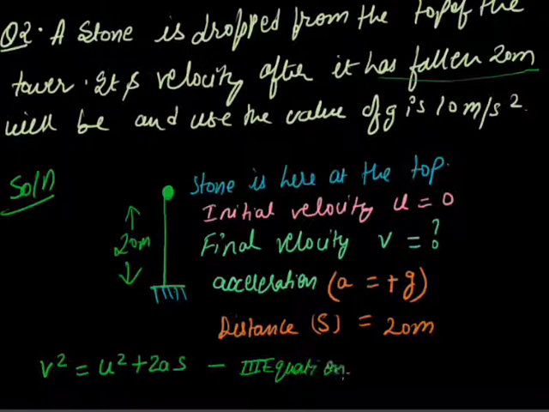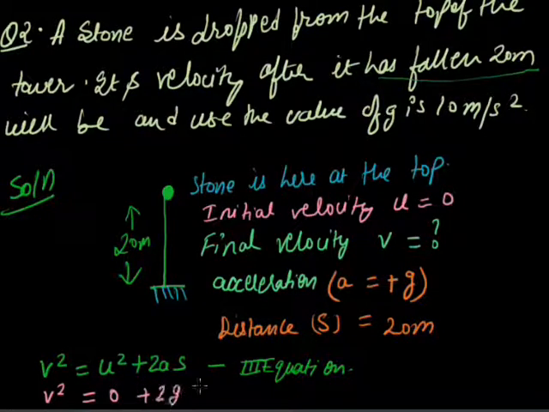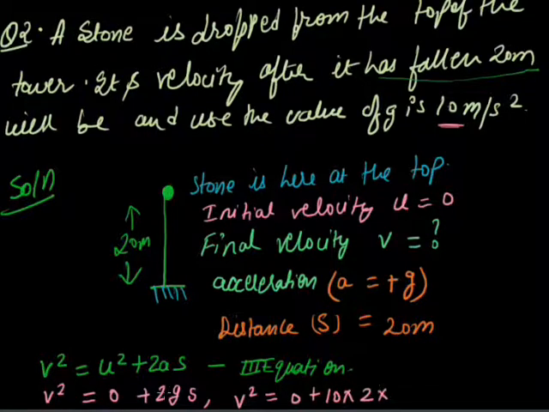We apply this equation and substitute the given values: v square is equal to 0 plus 2 into 10 into 20.